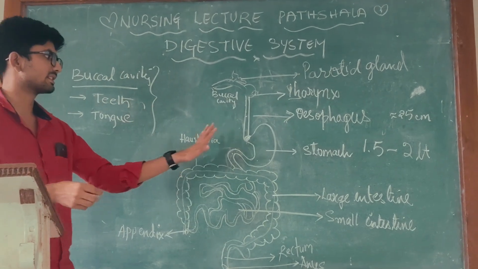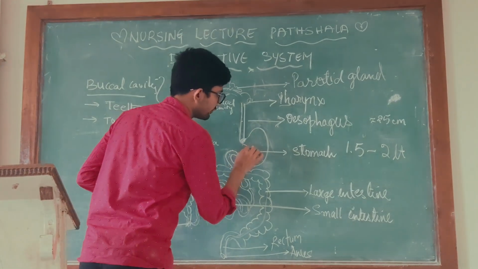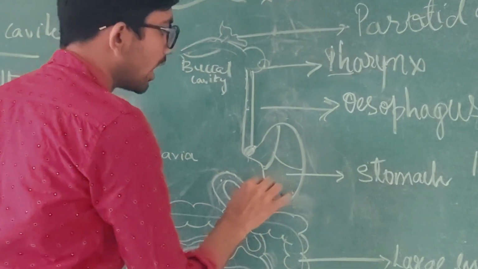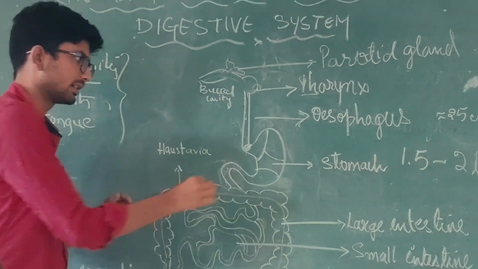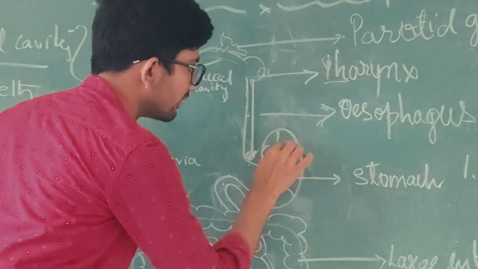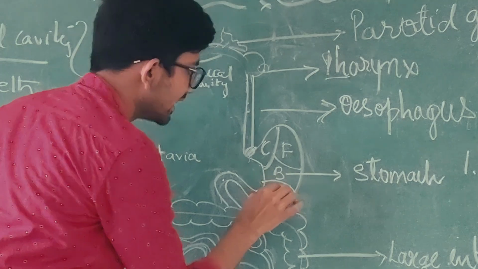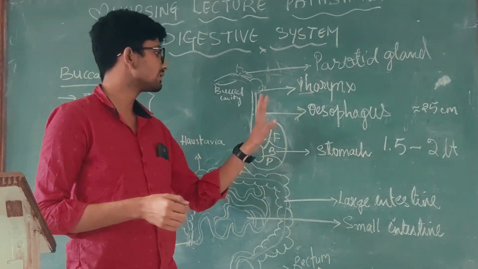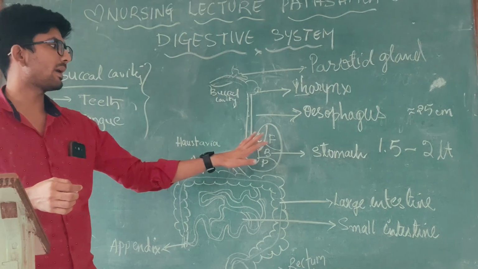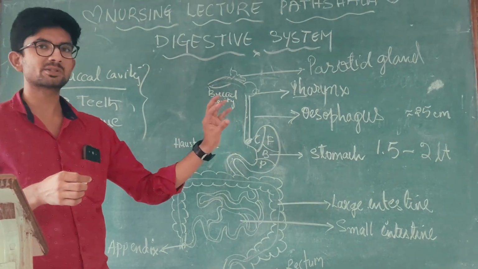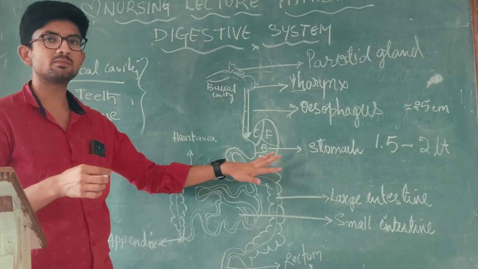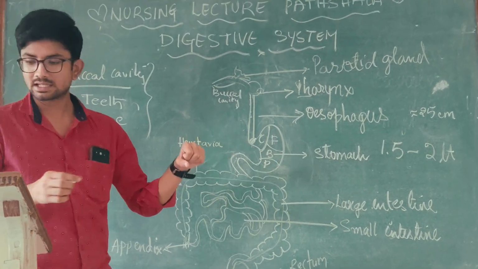If we see the stomach, it is divided into four parts: cardiac part, fundus, body, and pyloric. Once again, cardiac, fundus, body, and pyloric. These are the four main parts of the stomach. The cardiac part is at the top where the cardiac sphincter is, then the fundus, then the body, and then the pyloric stomach, which is the ending of the stomach.